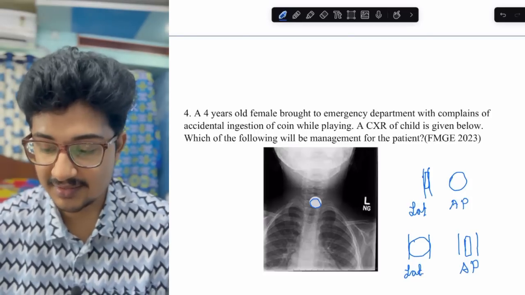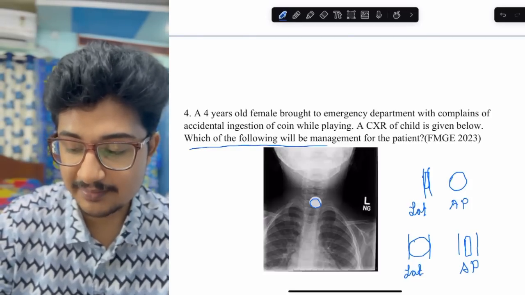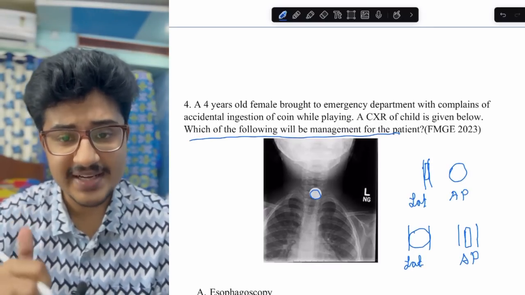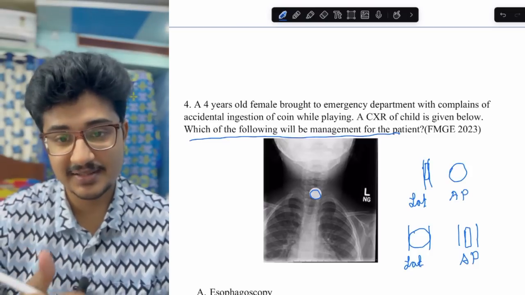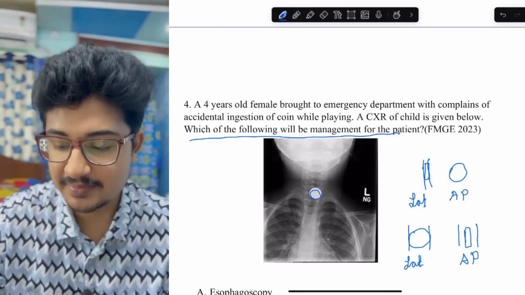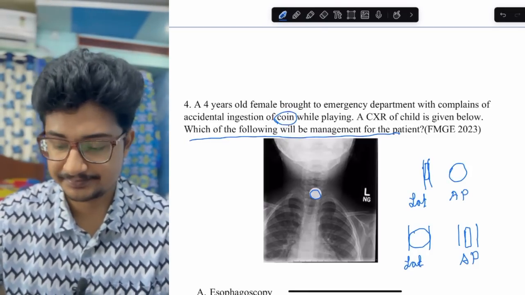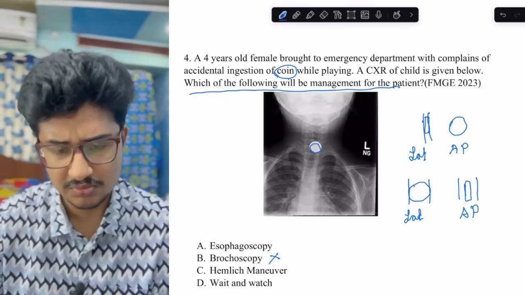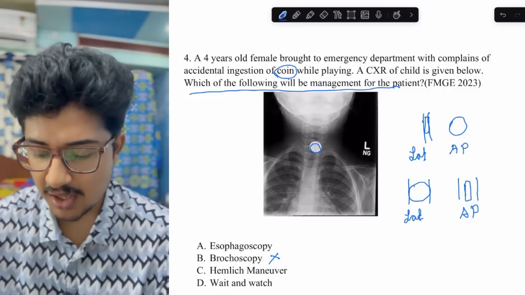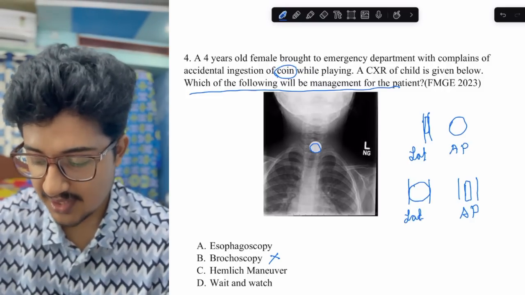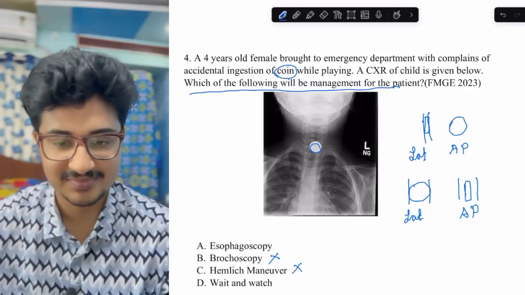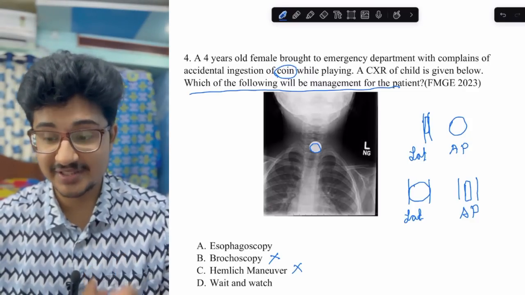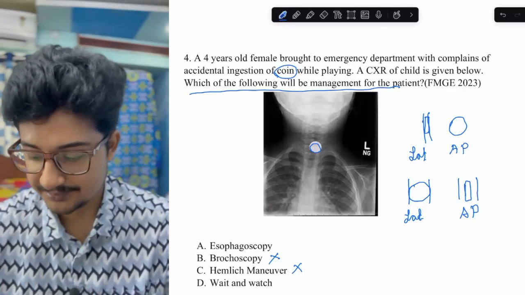But here doesn't lie the twist. Which of the following will be the management of the patient? The coin is in the esophagus. If it was battery, the management would have been different. Here it is mentioned only in the question, it is a coin. Esophagoscopy may be there. Bronchoscopy? No. This is not in bronchus. This is not in trachea. So bronchoscopy? Nothing. Heimlich maneuver? No. That is some obstructed food particle suddenly causing obstruction in the trachea. Then we do the Heimlich maneuver.